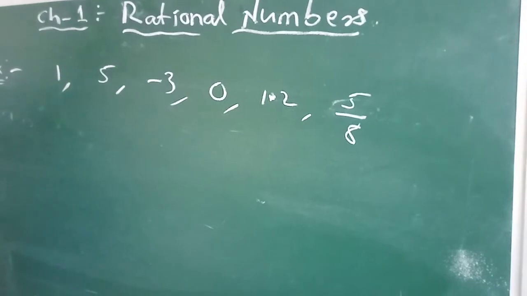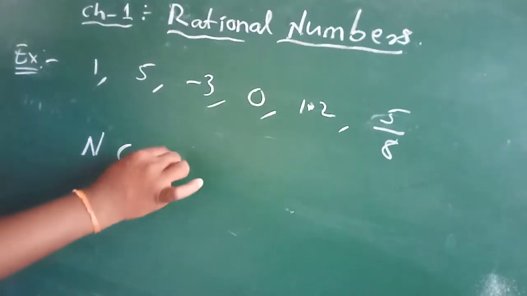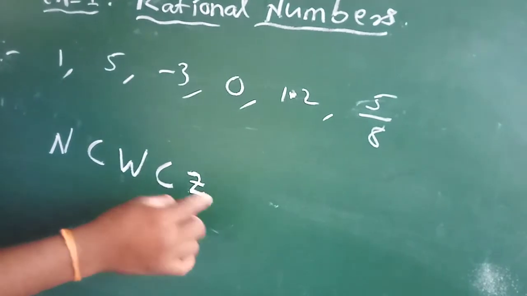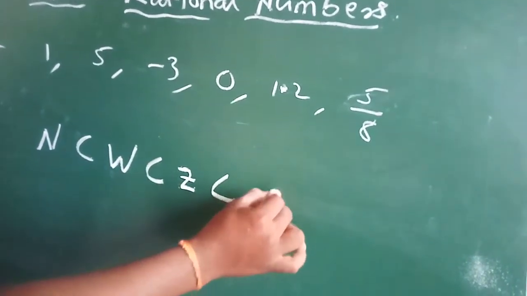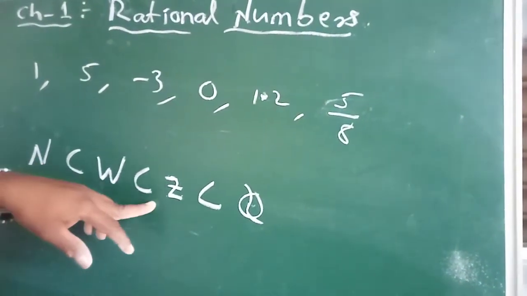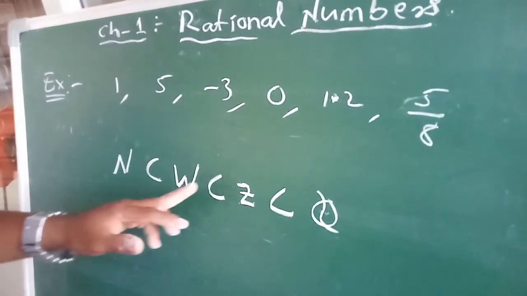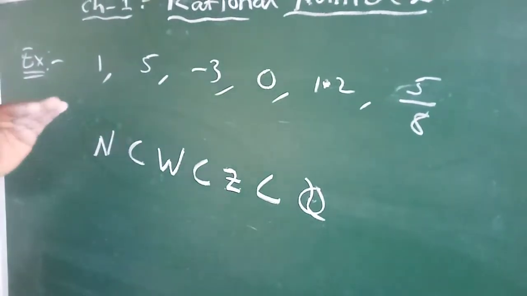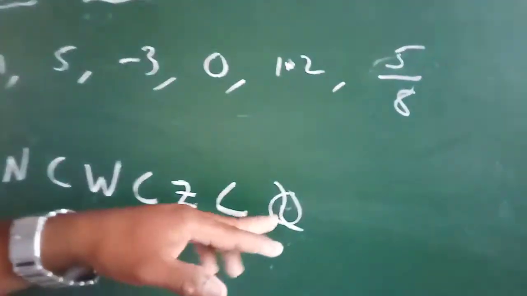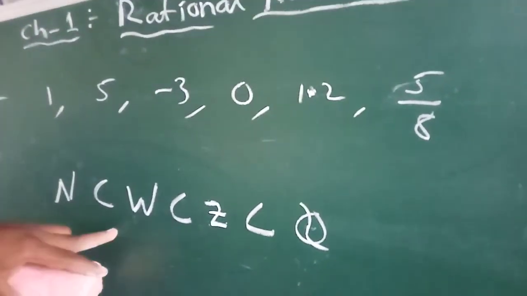Because we know every natural number is a whole number, every whole number is an integer, and every integer is in Q. Means N is a subset of W, W is a subset of Z, Z is a subset of Q. The meaning is all natural, whole and integer numbers belong to rational numbers. So simply we are indicating like this.